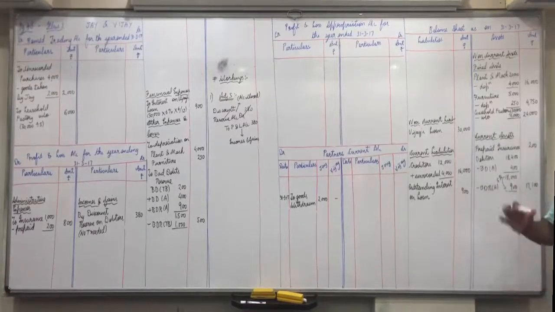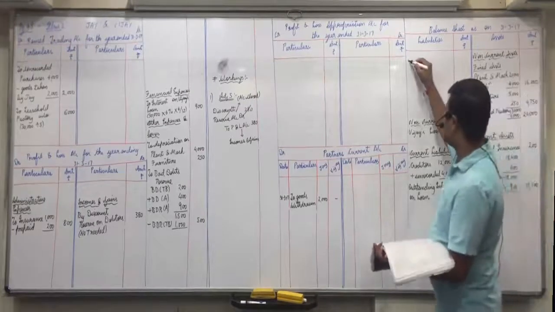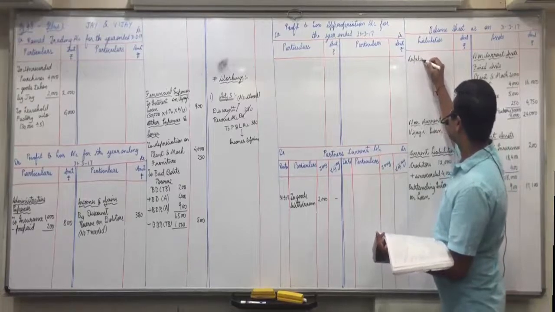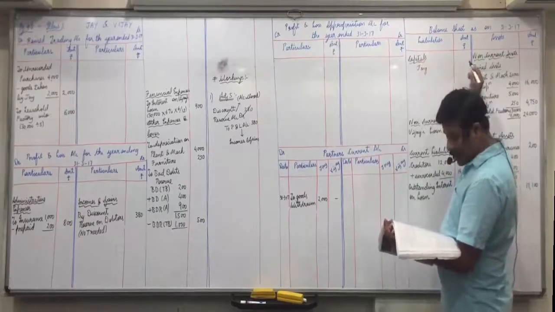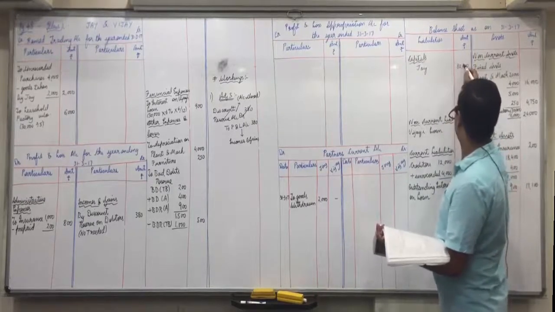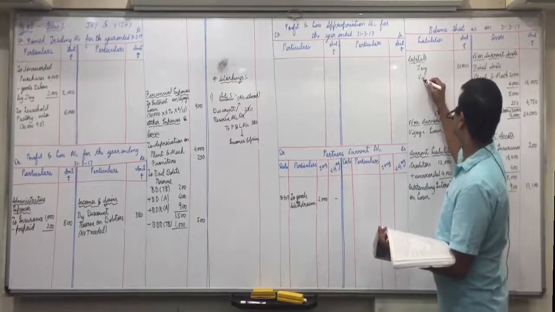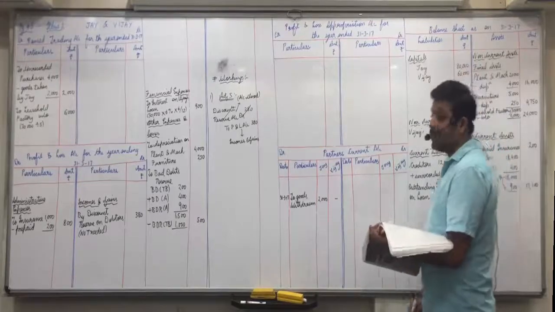Capitals are going to remain fixed. So now capitals: Jay 80,000 and Vijay 60,000. Is everyone clear with this?